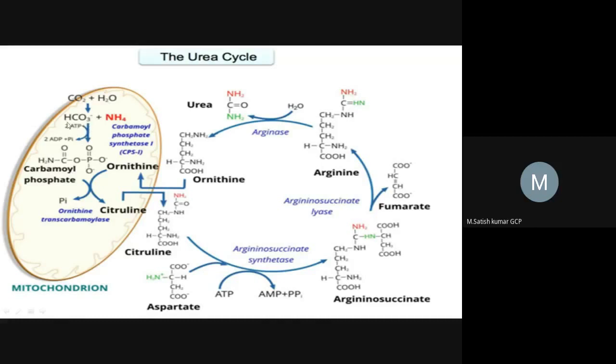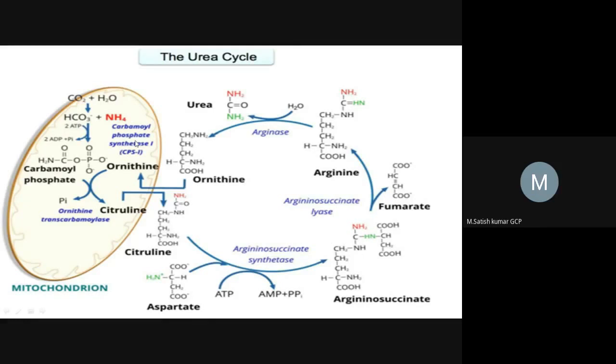Here two ATP molecules are utilized for this condensation process, and the enzyme involved is carbamoyl phosphate synthetase 1, that is called CPS1, and this is the rate limiting reaction. So this is the main important reaction, the key reaction, which controls the formation of urea. CPS1 is an enzyme which will be activated by N-acetyl glutamate. Write down N-acetyl glutamate,